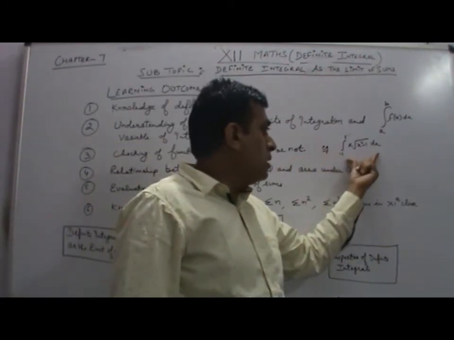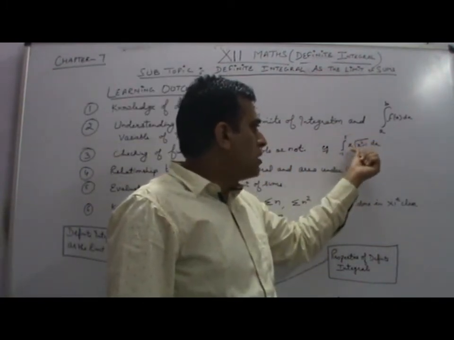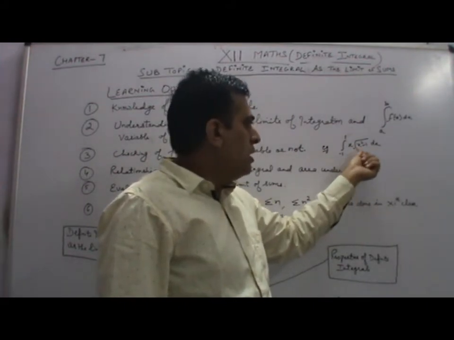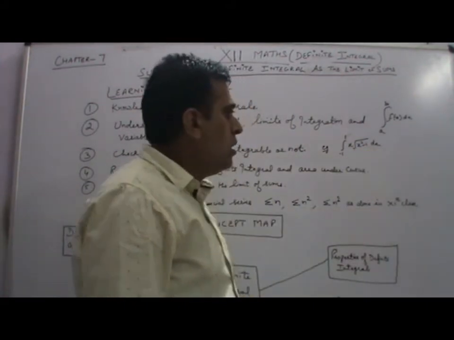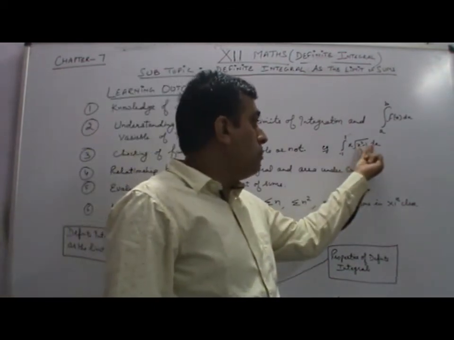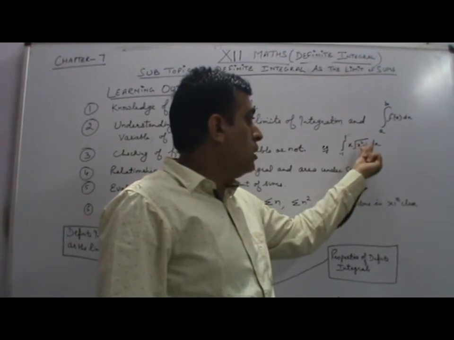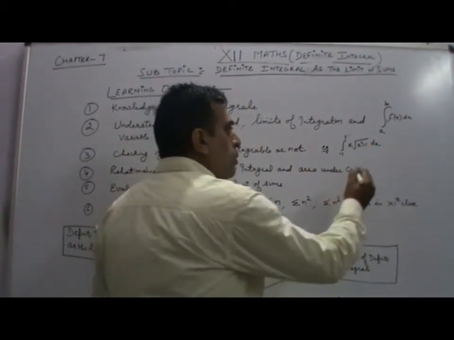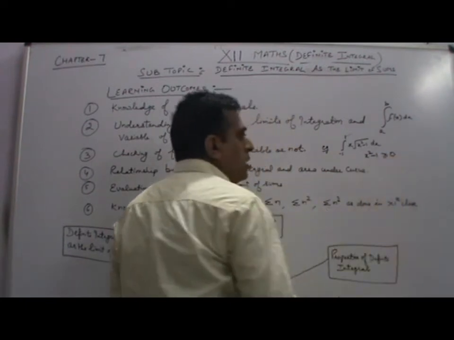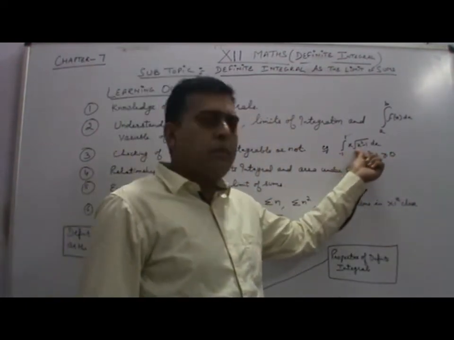See this example: integral from minus 1 to 1 of x root x square minus 1 dx. Now here, for root x square minus 1, we know that the expression inside the square root should always be non-negative. So x square minus 1 should be greater than or equal to 0 so that it can be defined.